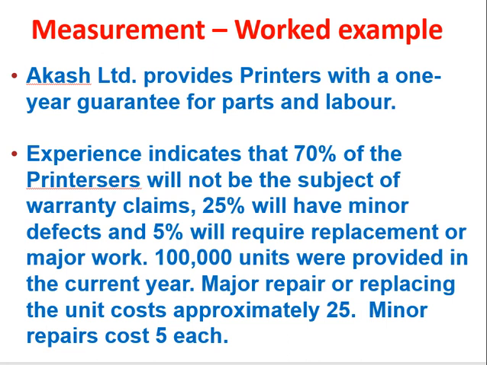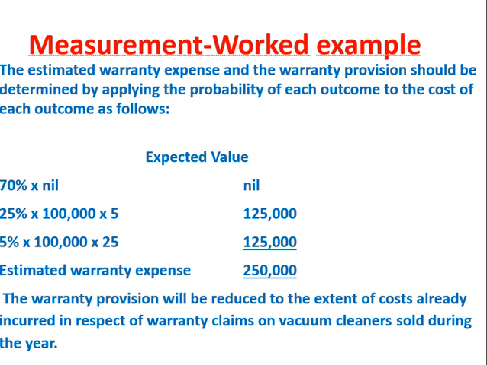So let's see how he is going to record it. The estimated warranty experience and warranty provision will be determined by applying the probability of each outcome to the cost of each outcome. So now the expected value is 70% of nil. Why nil? If we go back to the question, we will find that 70% of the printers are not subject to warranty claims. So that means they don't have a value because they don't have a warranty. It means that if you have bought it, that's your own liability. So that's why they become zero as soon as you buy them.